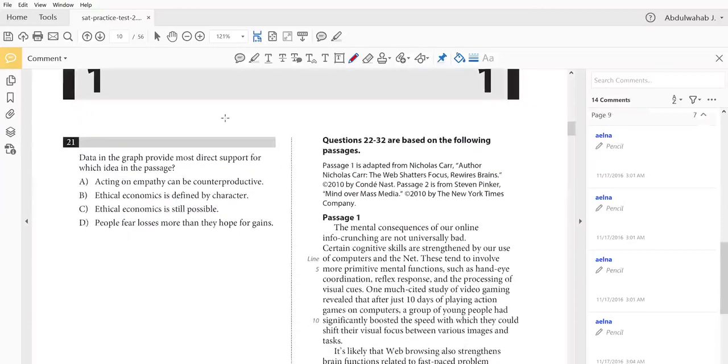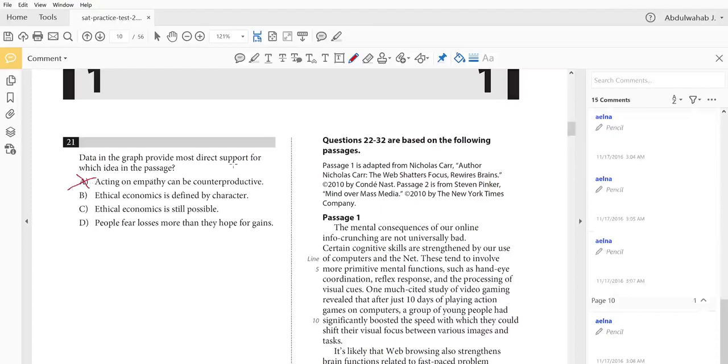21. Data in the graph provide most direct support for which idea in the passage? The data in the graph. Option A: acting on empathy can be counterproductive. Well, if you think about it, empathy wasn't actually mentioned much in the graph. It was just displaying two lines indicating coffee sold by Fairtrade and regular coffee, which we don't know whether the manufacturers, producers, or farmers working on it were paid a fair wage or not. So the graph doesn't talk to us about empathy, and that empathy can be counterproductive.